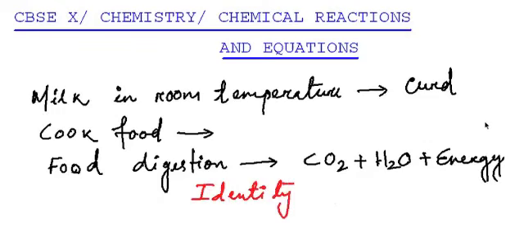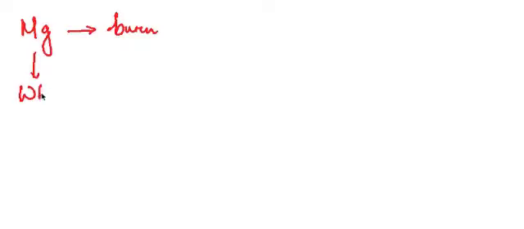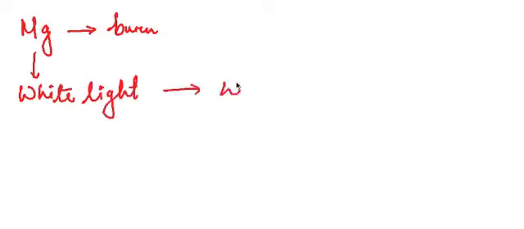Similarly, let's take a few other activities and see what happens. When you have a magnesium ribbon and you burn it, you will see that it burns with a bright white light, and after some time you see some white color substance getting formed.